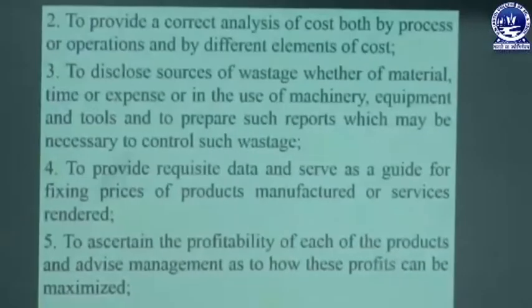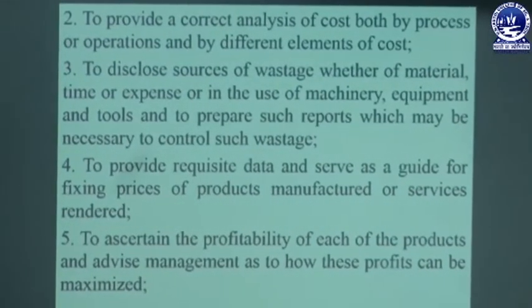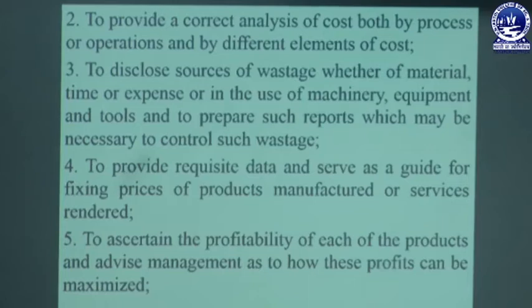The second one is to provide a correct analysis of cost, both by process or operation and by different elements of cost. We must ascertain the cost by different processes or operations. We must take into consideration the different elements of cost, that means cost of material, cost of labor, and cost of overhead. The aggregate of all direct amounts, that means direct material and direct labor, is called the prime cost.